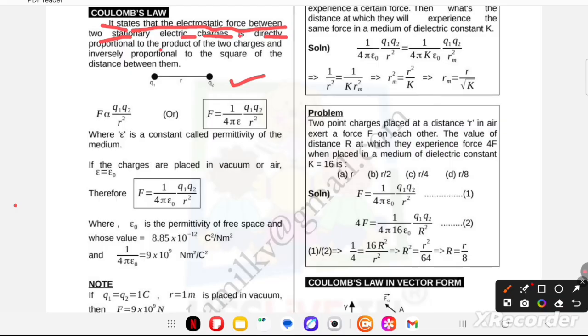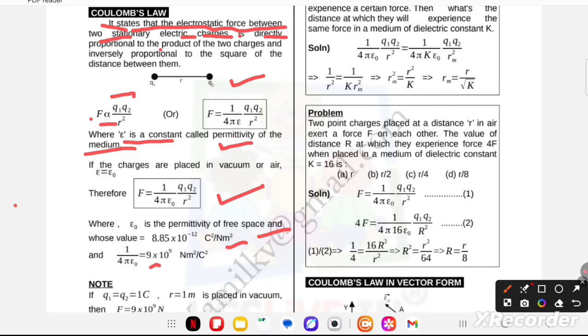Now the force of attraction between them, F, is directly proportional to Q1 into Q2, the product, and F is inversely proportional to the square of the distance. After removing the proportionality, you can take in place of the proportionality sign 1 upon 4 pi epsilon, Q1 Q2 by r square, where epsilon is a constant called the permittivity of the medium. If the charges are placed in vacuum or air, in place of epsilon you can take epsilon naught, where epsilon naught is the permittivity of free space and whose value is 8.85 into 10 power minus 12 coulomb square per Newton meter square.